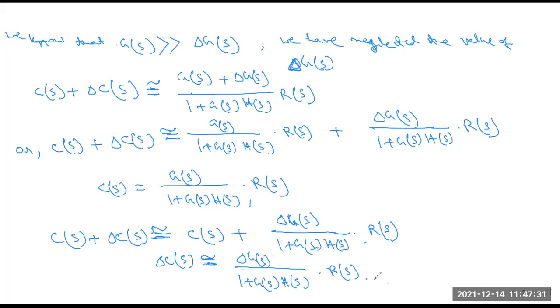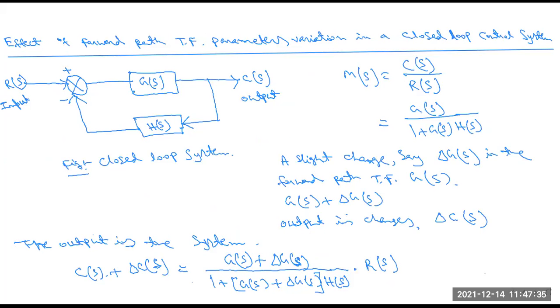Okay, so this is basically the expression for the closed loop control system, the effect of the forward path transfer function parameters within the closed loop control system. Okay, is it clear, all of you?